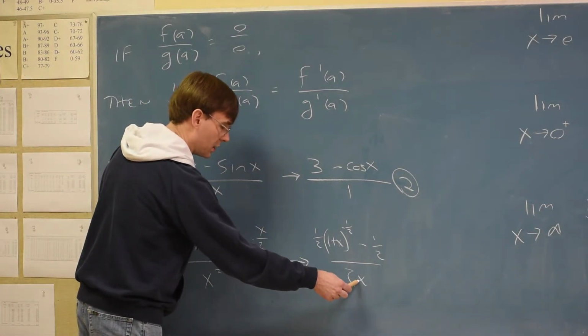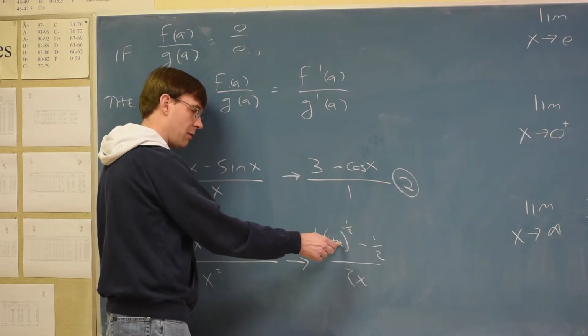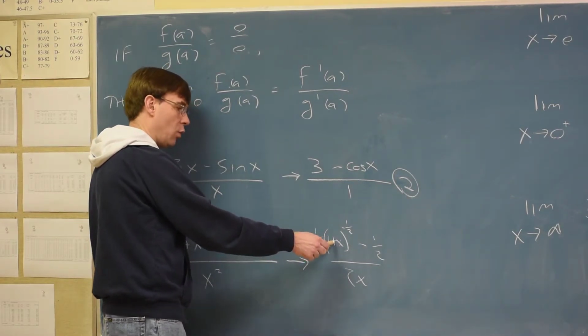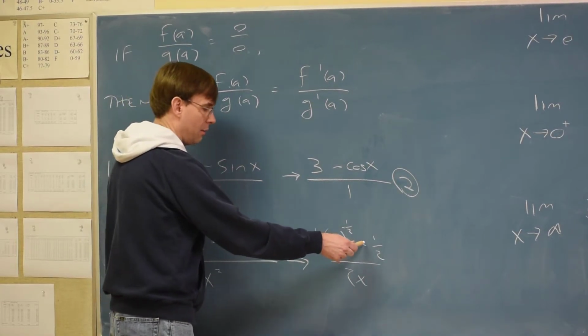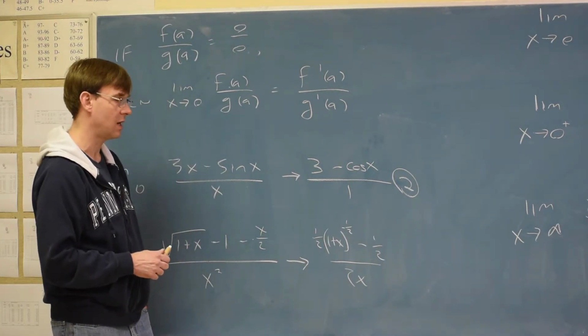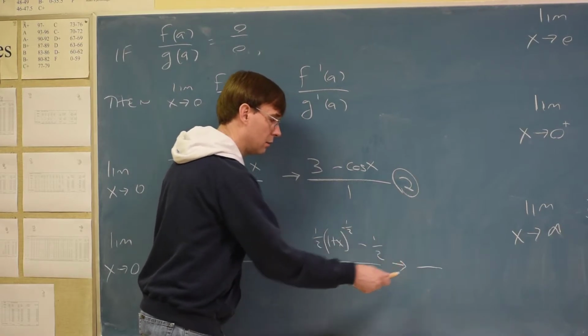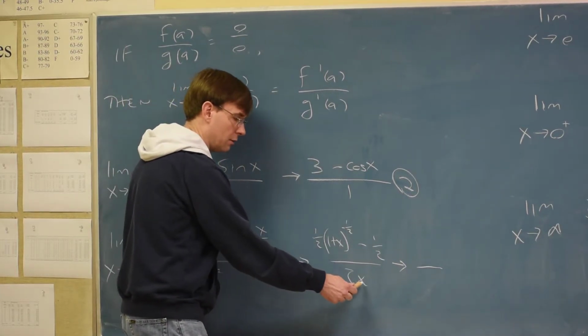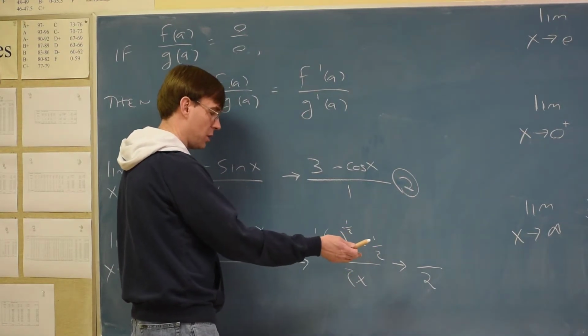0 on the bottom is 0. 0 into here, 1 plus 0 is 1. 1 to any power is 1. Times a half is a half. Minus a half. The top is 0, the bottom is 0, so we're in the same spot we started with. And the solution is, just go again. Do the derivative again. The derivative of 2x is 2. Derivative of a half disappears.